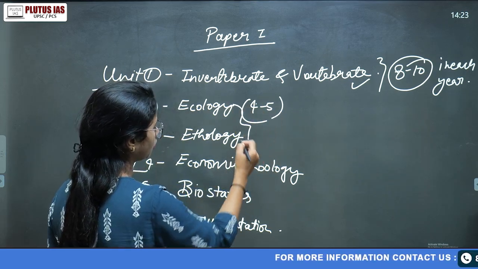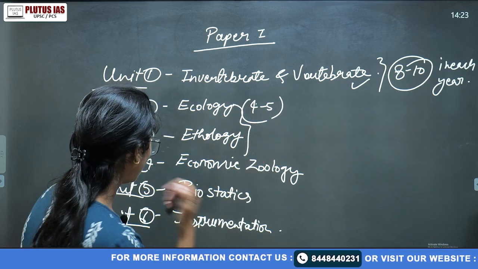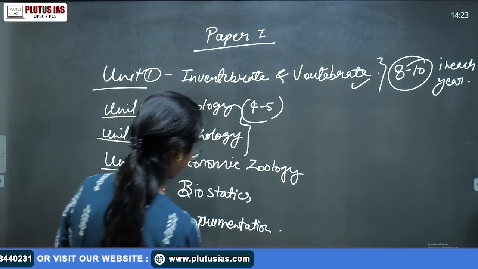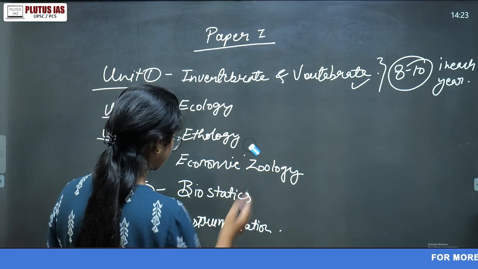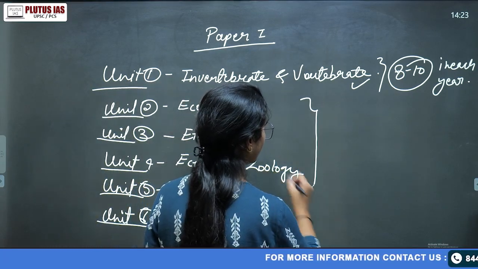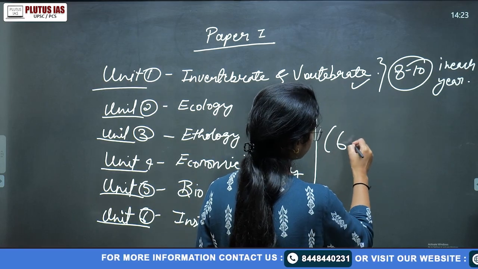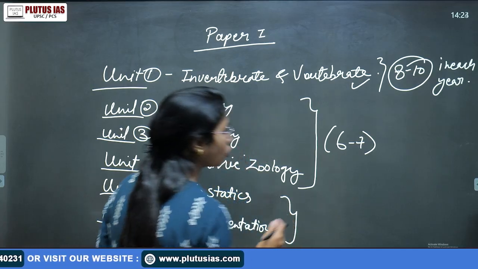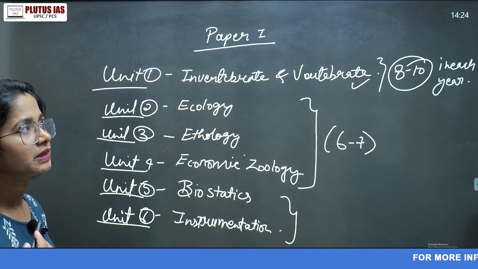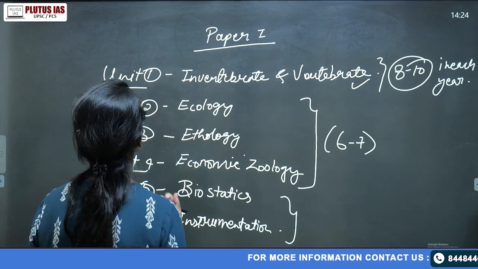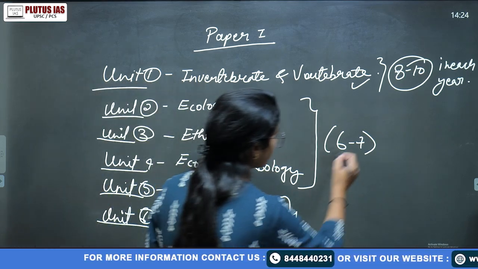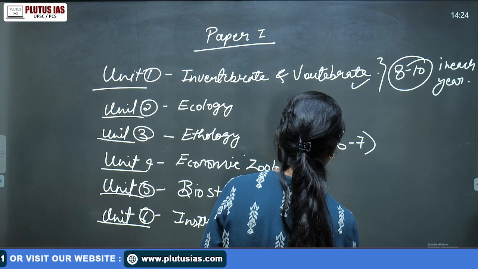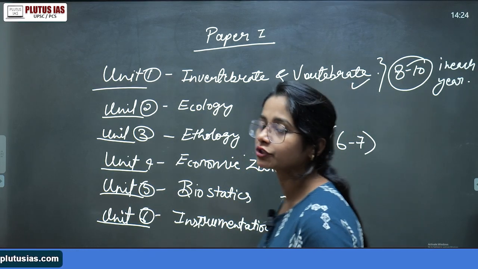Ecology and ethology combined, from those 3 units combined, there are around 6 to better say 7 questions that come from this unit. And biostatistics has around 5, 5, 10 and 3, 3, 6. Okay, so I'm talking about the doable questions, around 3 to 4 questions from that topic.